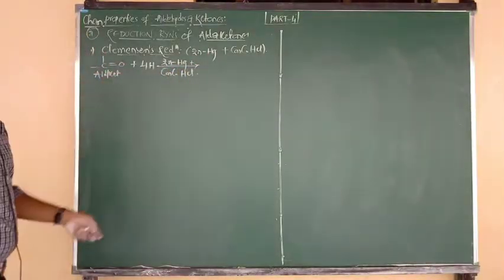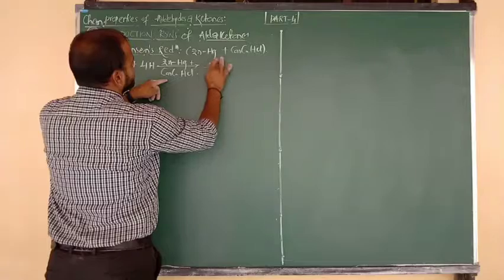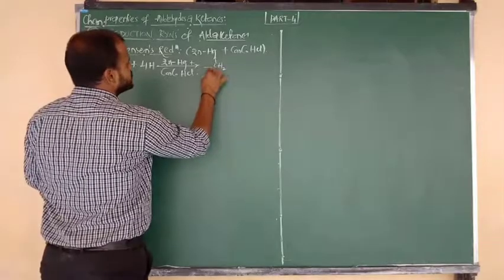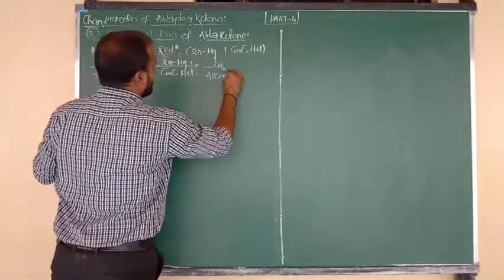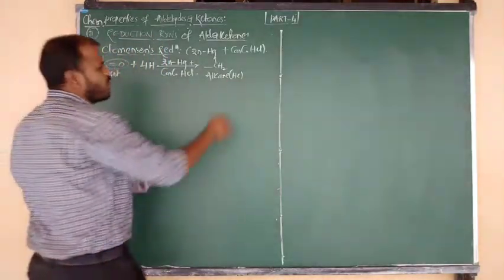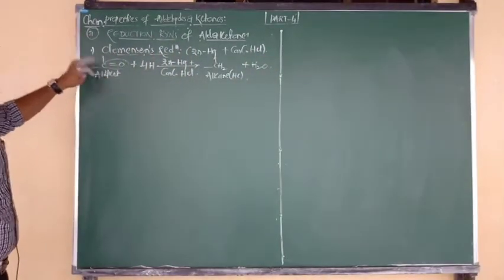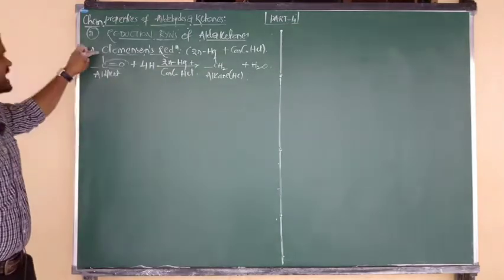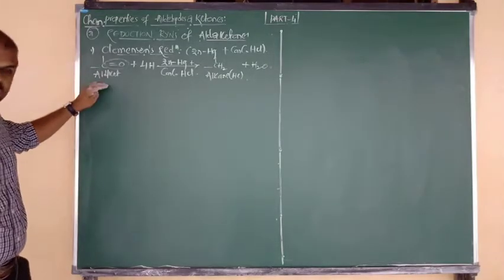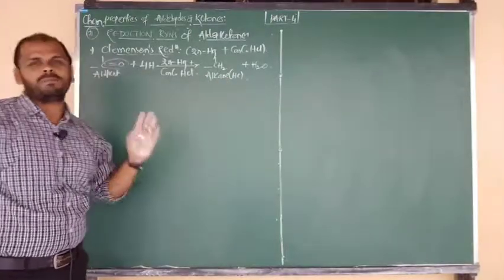So aldehydes and ketones upon reduction with zinc amalgam and concentrated hydrochloric acid form the product: the C double bond O group changes into CH2, that means we are getting an alkane, a hydrocarbon. The remaining two hydrogens combine with O and are eliminated in the form of a water molecule. First, suppose H-CHO formaldehyde, that gives methane. CH3-CO-CH3 acetone gives propane. And CH3-CHO acetaldehyde gives ethane. Like that, various types of hydrocarbons we can prepare.